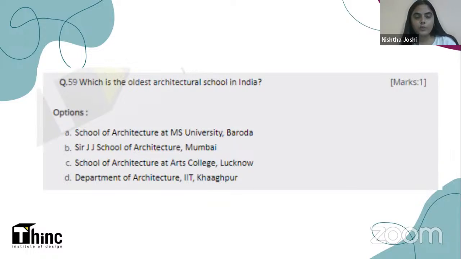Now you have the next question on your screen. This is a very easy one. I think everyone that aspires to be an architect knows it already, or at least should know it. Which is the oldest architectural school in India? Like, which was the first college or department of architecture that was started in India?